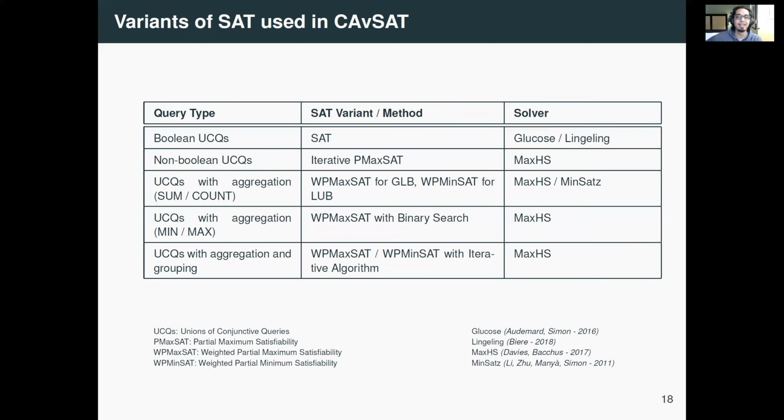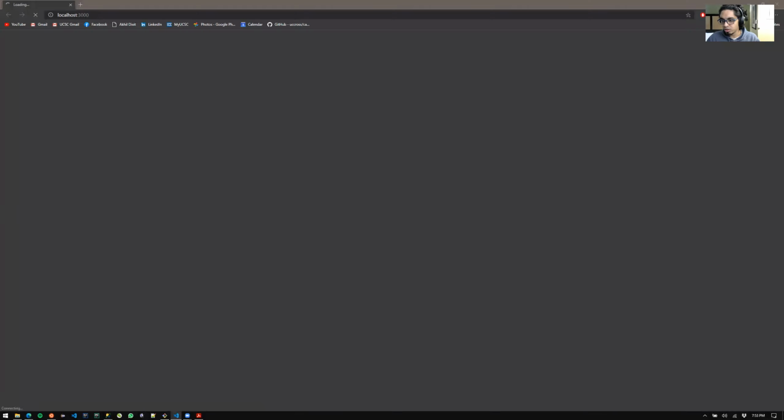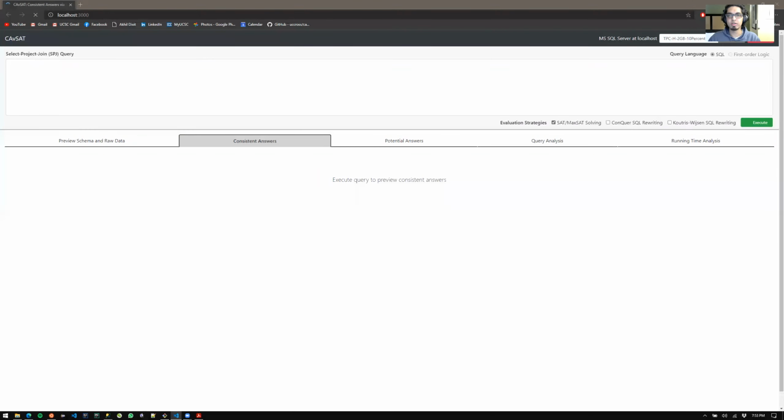Glucose and Lingeling are plain SAT solvers. MaxHS and MinSAT-Z can handle instances of MaxSAT and MinSAT and some variants like those. With this, I would like to show a quick demo of CAvSAT, so that you can understand what we can do with such solving.